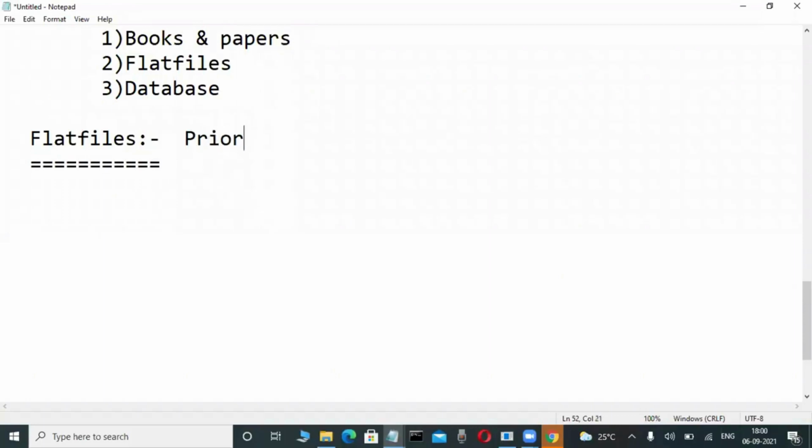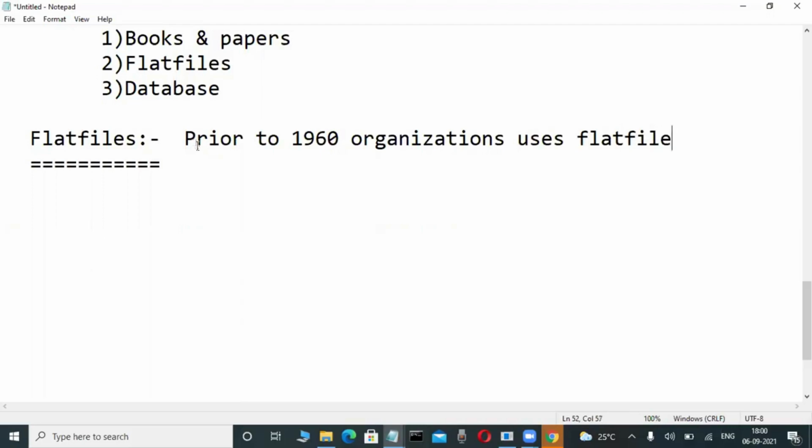Write it. Prior means before. Prior to 1960, organizations used the flat file approach in data management. Data management is storing data.